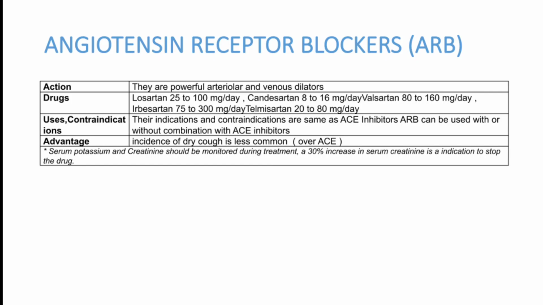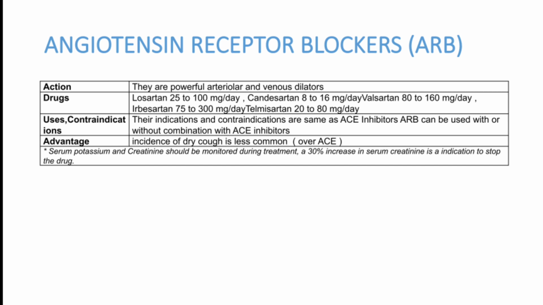ARBs, or angiotensin receptor blockers, are similar to ACE inhibitors. Their actions are similar, but the drugs are different. Losartan, candesartan, irbesartan, valsartan and telmisartan are the drugs in this class. Cough is a side effect of ACE inhibitors, but the incidence of cough is low in ARBs. It is not seen at all. The indications and contraindications are the same as for ACE inhibitors.